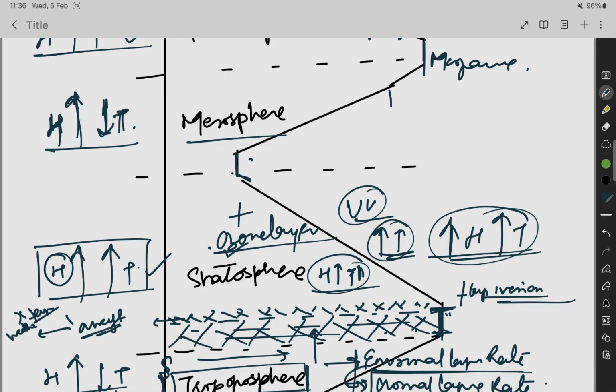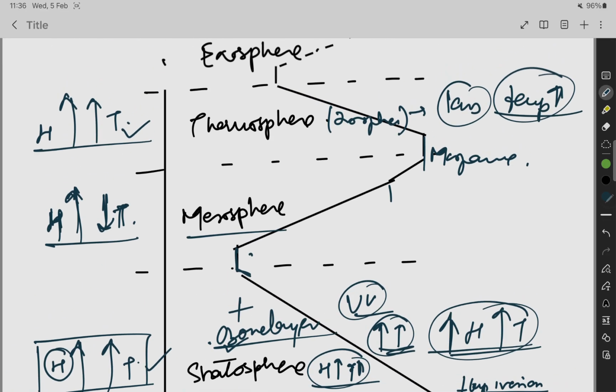Mesosphere, again increase in height, decrease in temperature. The mesopause is the layer where you will find the minimal temperature of the atmosphere. Minimal temperature of the atmosphere, you will find it approximately minus 100 degrees Celsius here.